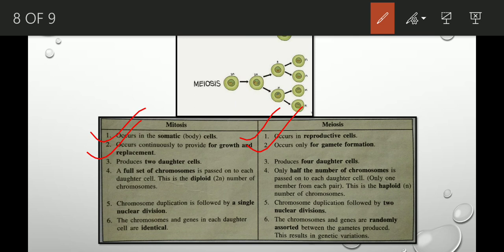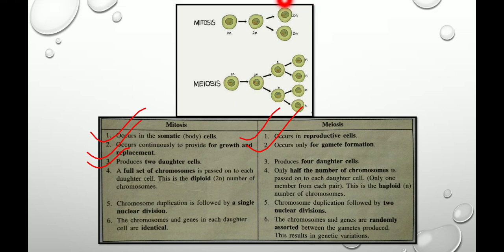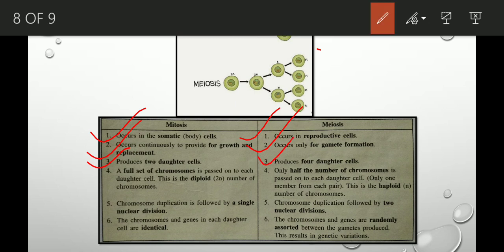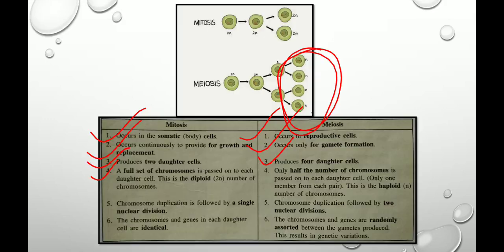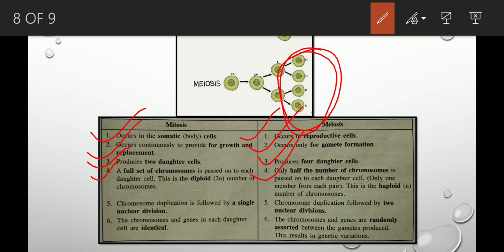Okay. Now, mitosis produces two daughter cells. See, in mitosis, two daughter cells are produced. But in case of meiosis, 4 daughter cells are produced. Clear? In mitosis, a full set of chromosomes is passed on to each daughter cell. That means here, there is no change in the number of chromosomes, right? The number of chromosomes in the cells is absolutely the same. But in case of meiosis, there is a change in the number of chromosomes. That is, it gets half.